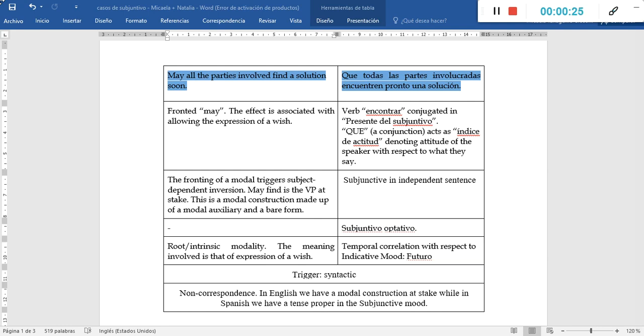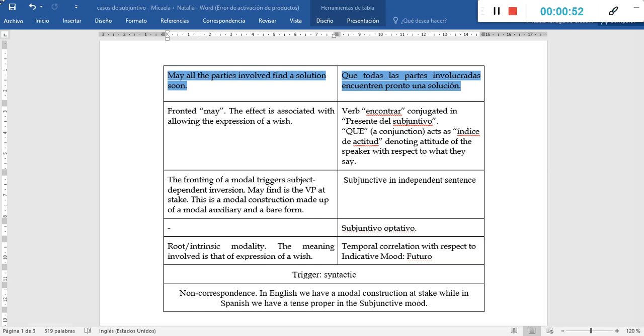We have selected some sentences that in our opinion are the more important ones, the ones in which we will find discrepancies and differences. So let's start first with the sentence that is on page 126 from your handbook.